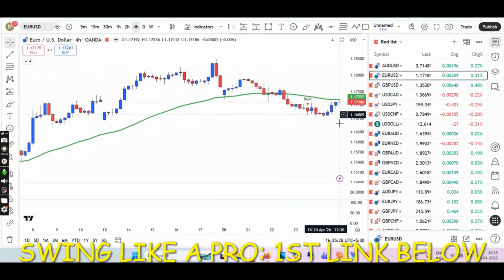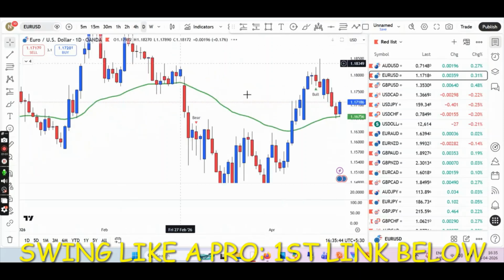If this high is broken, we go long. If we have a bearish engulfing candle, we might go down, because right now this is your new low. Pull back and we might go down depending on the confirmation. If the EMA is rejected, then bearish candle, we go down. Otherwise, if this high breaks, that's the confirmation to go long.